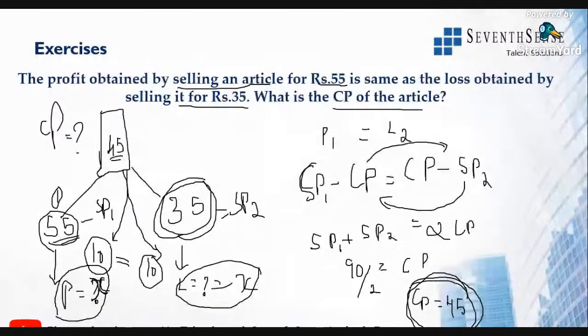Clear, Shravya? Hope you understood this. So cost price is 45. Monica, the answer is 45, not 90. 90 is the addition of those selling prices. All right, we'll go on to the next question.